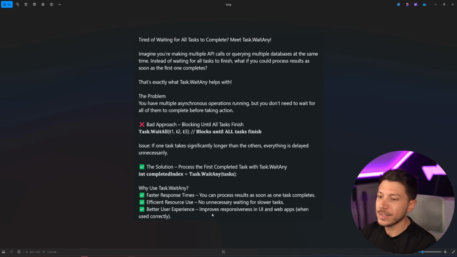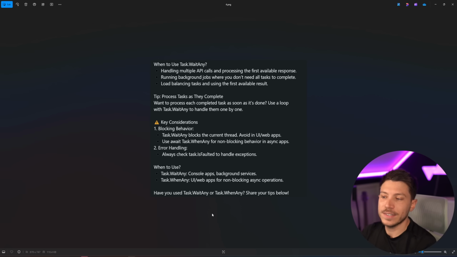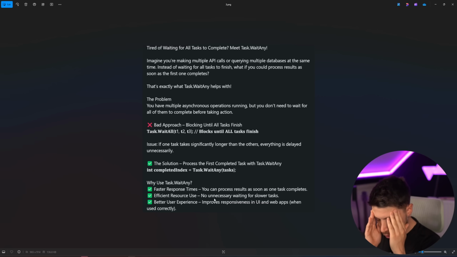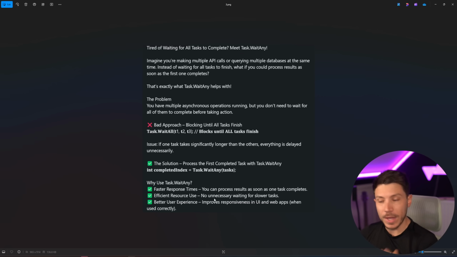Better user experience. Okay, there's another page. You can pause and just take a look at it. I will explain everything when we take a look at the code, which I think we should. But this topic is so misunderstood, like await, async, and tasks. Why would you make a post on this that is so wrong and confuse new people jumping into the world of .NET and asynchronous programming?